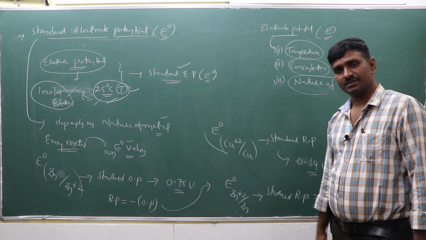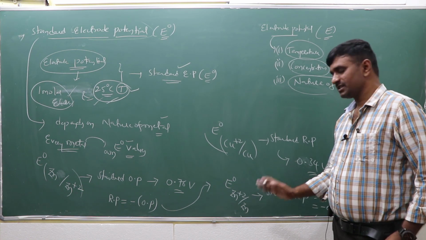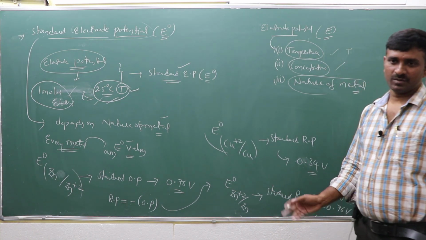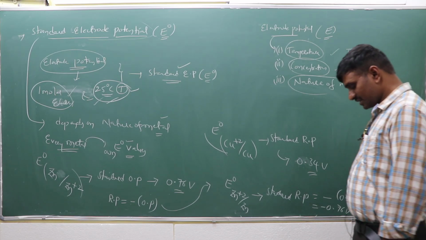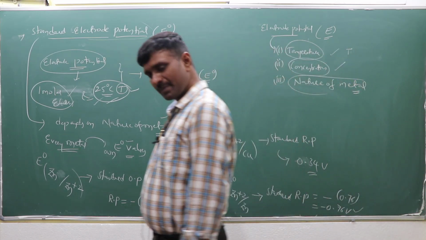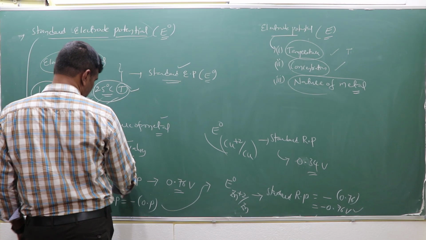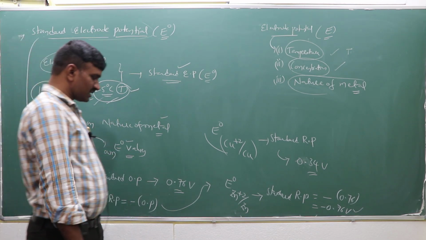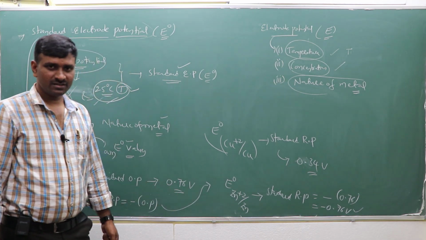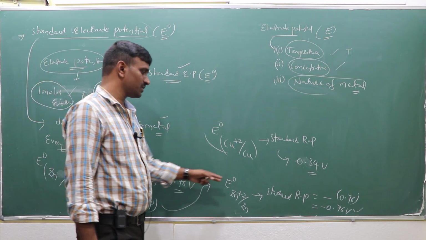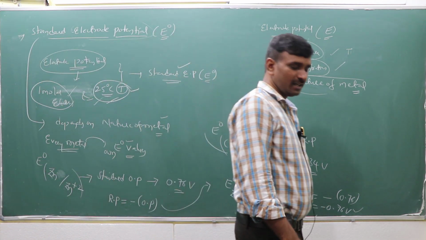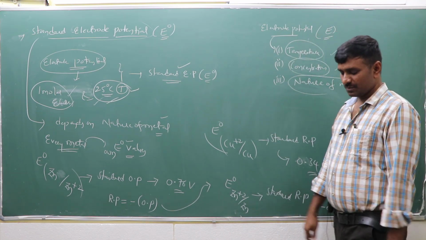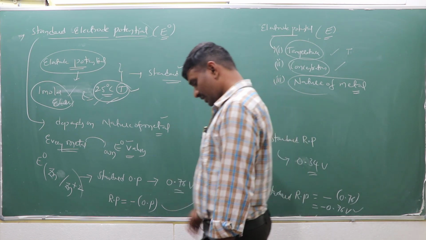The oxidation potential is like this. Right? So the conversion between oxidation and reduction potential also takes place by putting the minus sign. In the examination, sometimes confusions will be given. Sometimes oxidation potentials are given and sometimes reduction potentials are given. So if you require the reduction potential but the oxidation potential value is given, then you can convert the oxidation to the reduction, or the reduction to the oxidation, by putting that minus sign. This may happen. Standard electrode potential.